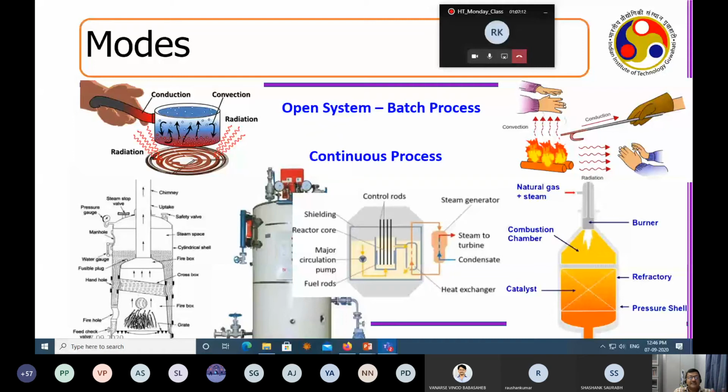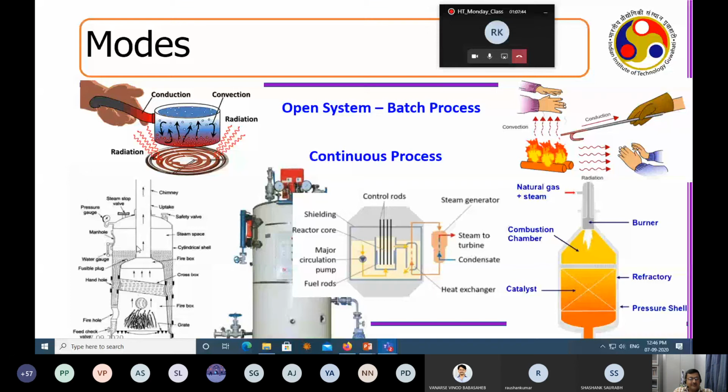So this is one system where, if you have some fire source or a heat source at the bottom, then you have the water that is getting boiled. Now essentially this is a batch system. This is an open system. This is translated into an industrial boiler, which you see at the bottom. There is a grating, and then you have some fuels. You are burning them up, generating a fire here.